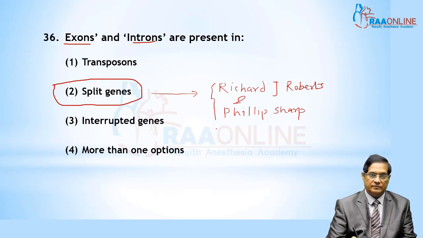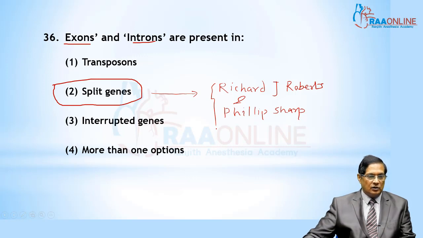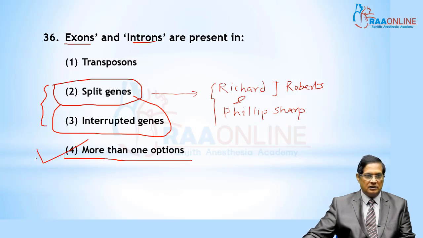Split genes are also called interrupted genes. Both are the same thing. That's why the answer is 4, that is, more than one.